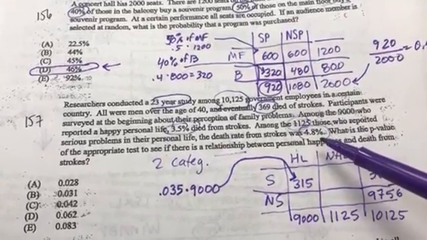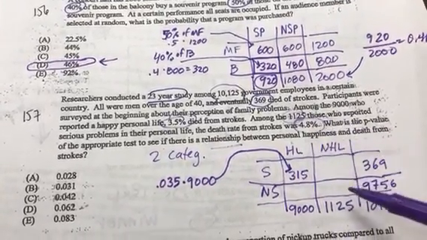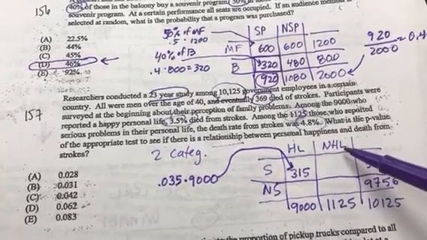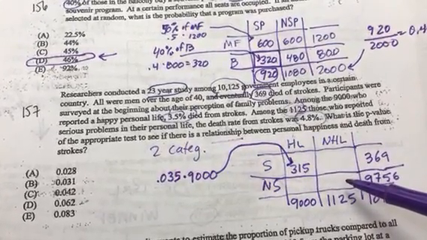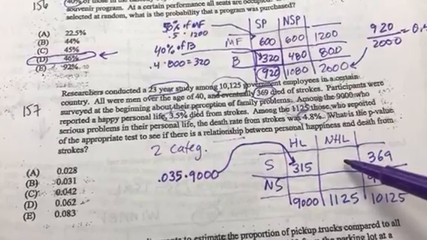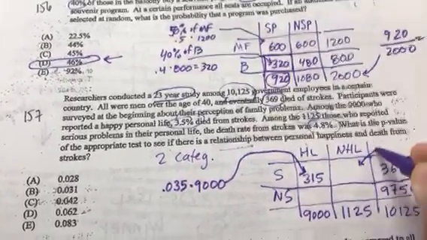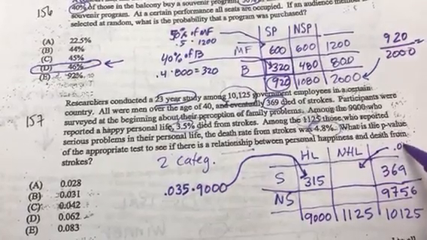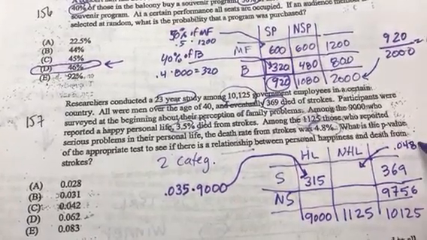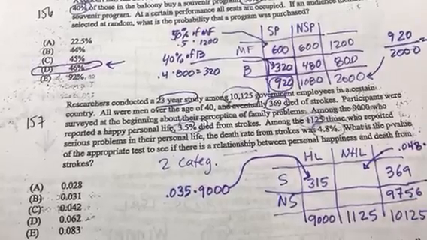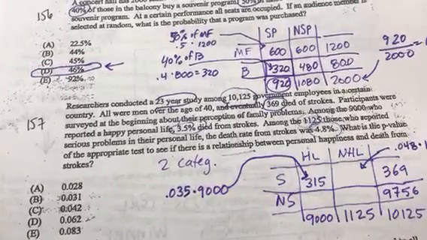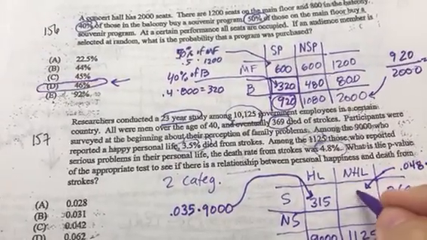Then they give me a little bit more math. Among these people, the not so happy life peeps, 4.8% of those folks died of a stroke. So they've given us some math for this box. So 4.8% of these 1,125 people. When I crunch the math, I get 54.